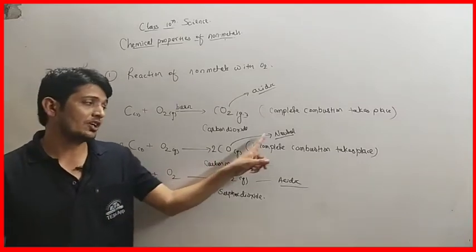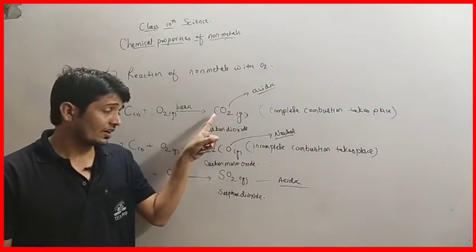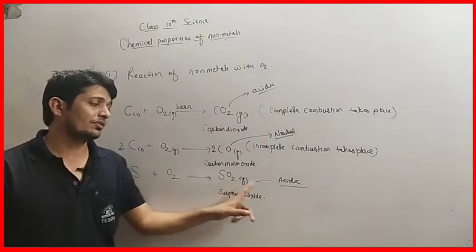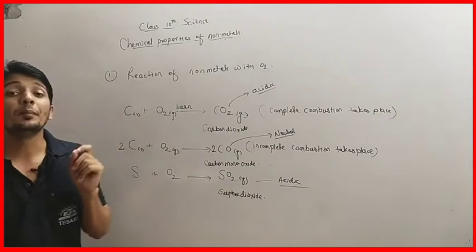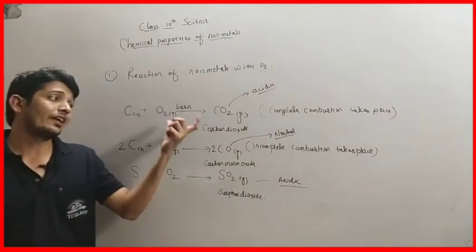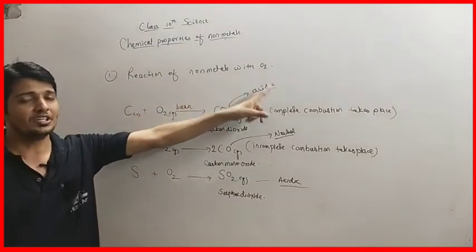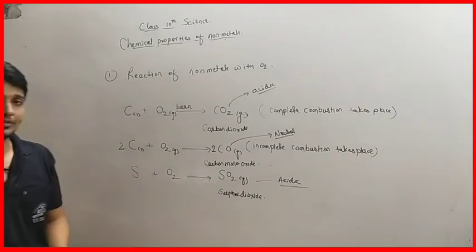That's why it is neutral. Both the oxide of carbon and the oxide of sulfur are acidic because their pH value is less than 7. So write down this reaction. It is all about the reaction of non-metals with oxygen gas.